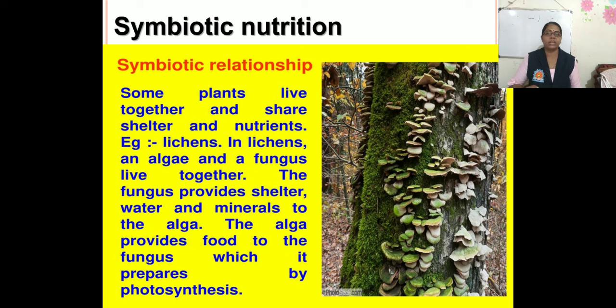For example, lichen. Here in the slide you can observe the example lichen. Some plants live together and share shelter and nutrients. In lichen, an alga and a fungus live together. The fungus provides shelter, water and minerals to the alga. The alga provides food to the fungus, which it prepares by photosynthesis. That means they are interdependent on each other, and due to this symbiotic nutrition happens there. Okay, so this is all about symbiotic nutrition.